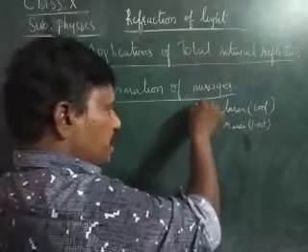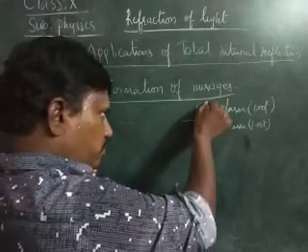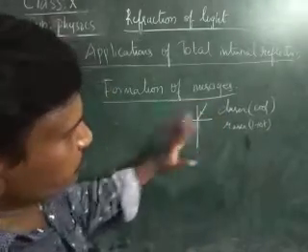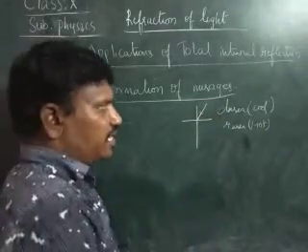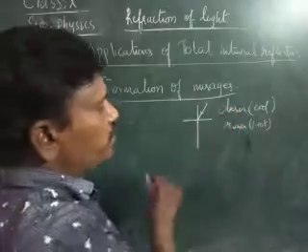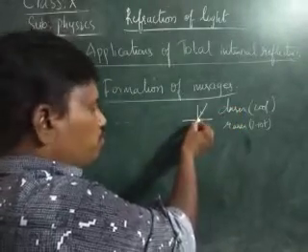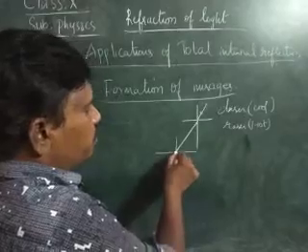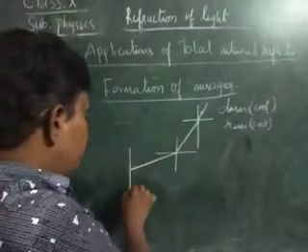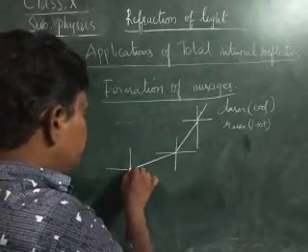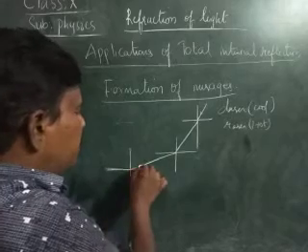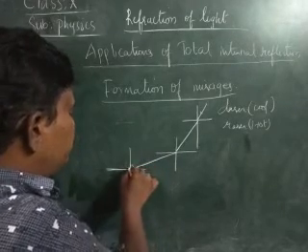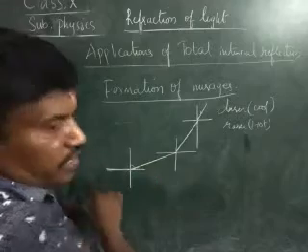Therefore when the light ray is incident over here, we know that when a light ray travels from the denser medium to the rarer medium, the refracted ray moves away from the normal. Here also, at a certain angle, we get the critical angle.